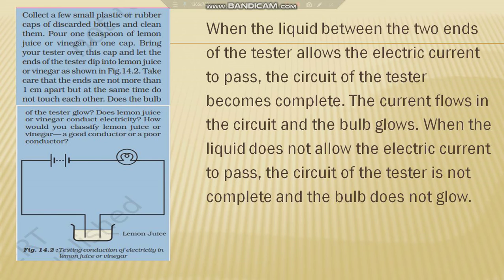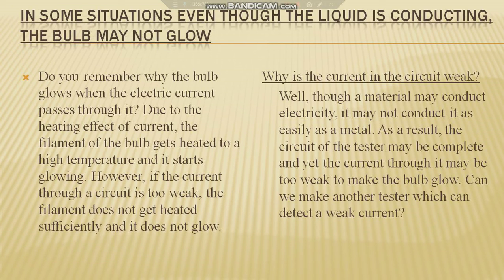When the liquid does not allow the electric current to pass, the circuit of the tester is not complete and the bulb does not glow. But in some situations, even though the liquid is conducting, that is, even though the liquid is allowing the current to pass through the circuit, the bulb may not glow. This is because at certain times the liquid will not allow the current to pass as much as required for the